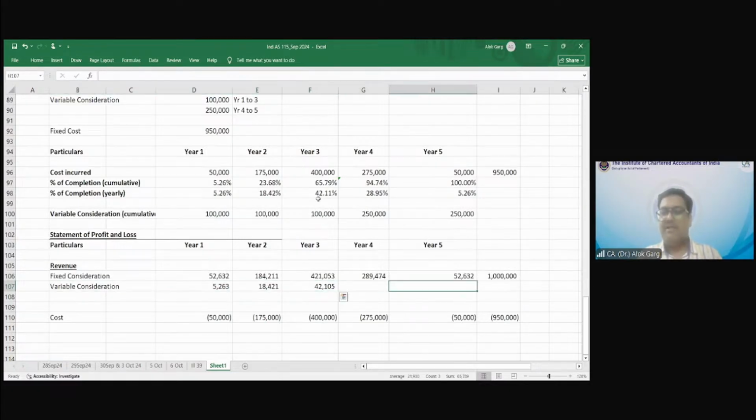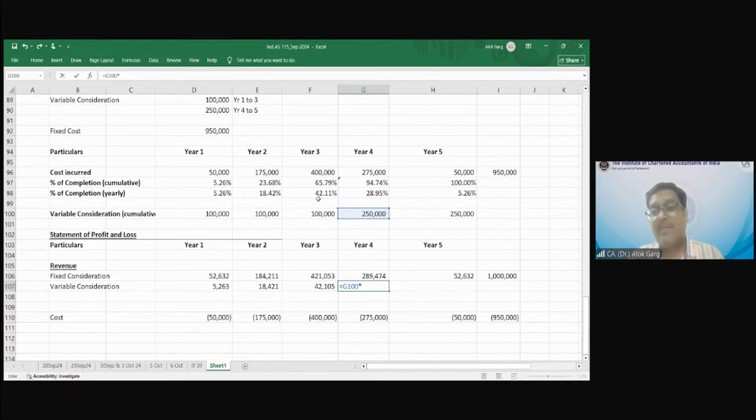I hope this is okay to everyone. Right? This is my variable consideration. Yes, sir. What about year 4? In year 4, now the value is changed to 2,50,000. What should be the revenue which has to be recognized? For year 4 and year 5, based on the percentage, we need to reverse the incentive recognized earlier. In the last 3 years, the expected variable consideration was 1 lakh and hence revenue has been recognized at 1 lakh multiplied by 5%, 18%, 42%.